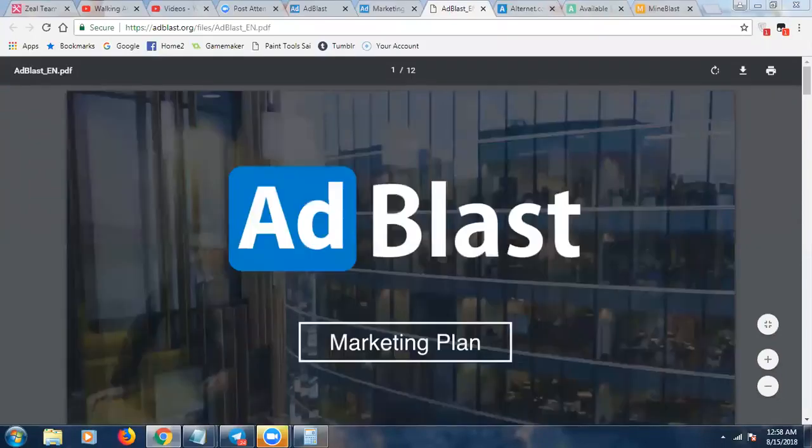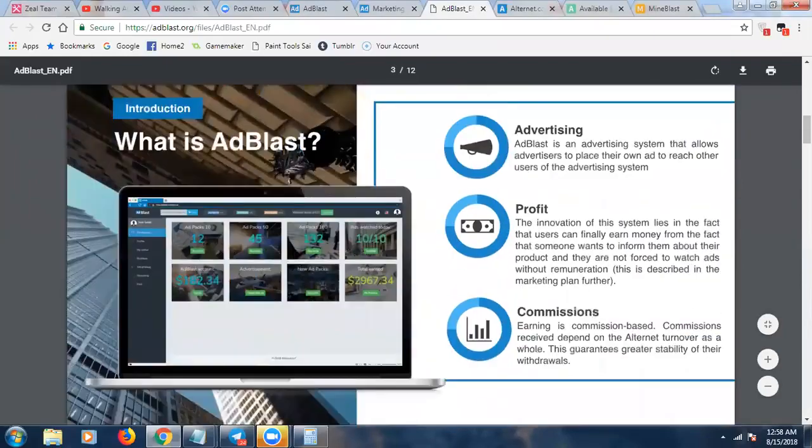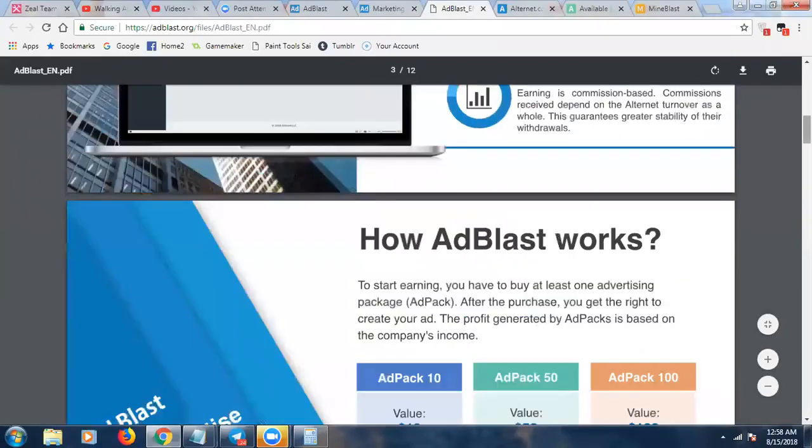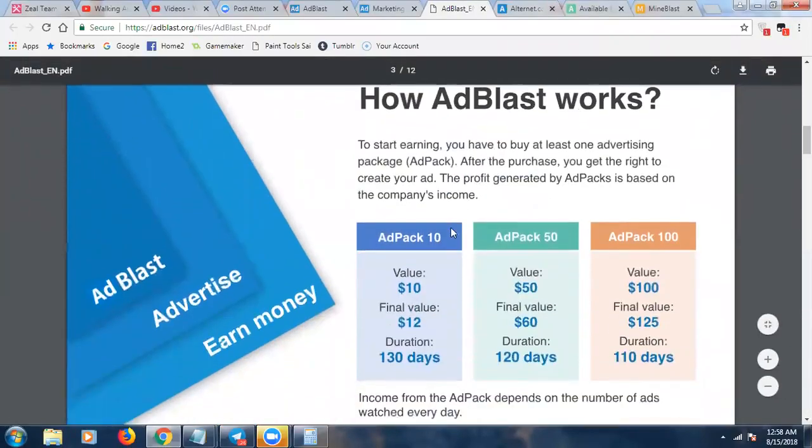So I just clicked the presentation for the AdBlast. I'm not going to go through the whole thing, obviously, but there are a couple of details I want to share with you, which is how the ad packs pay out, and also the optional affiliate compensation plan that you don't have to participate in if you don't want to, but if you do, there is a very lucrative pay plan. So here's how the AdBlast works.